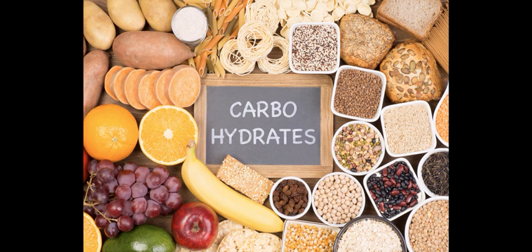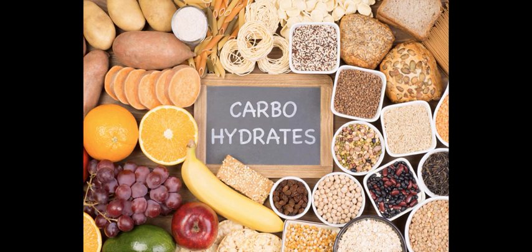The sources of carbohydrates are, first, honey, and second, sugar cane, which we keep for the festivals. Fruits are a main source, whole grains are important carbohydrates, and rice also has carbohydrates.